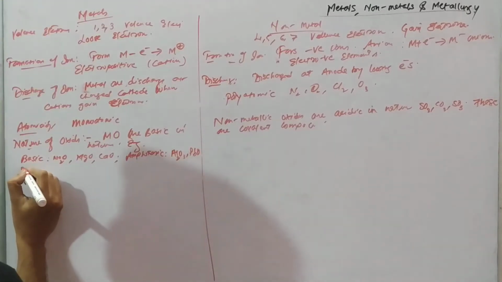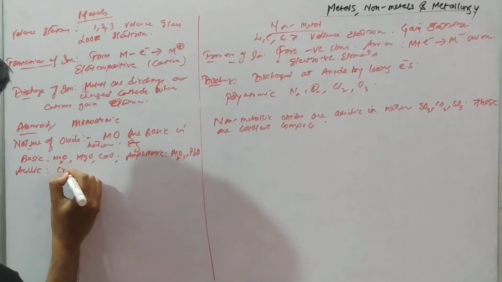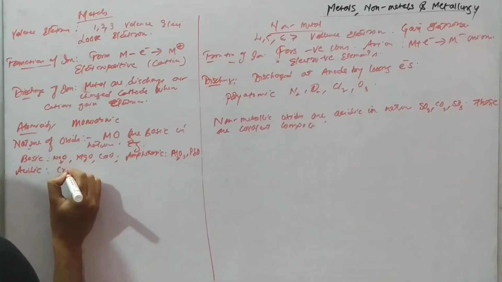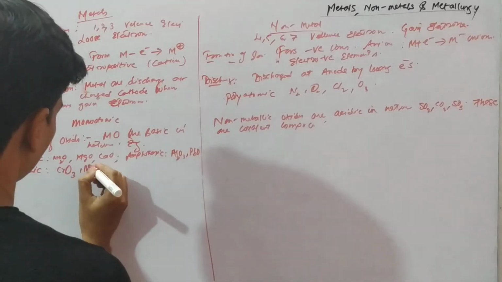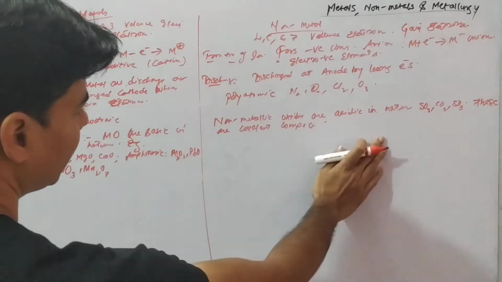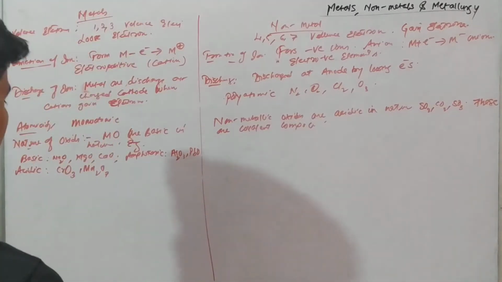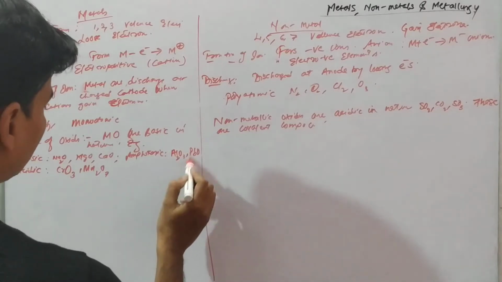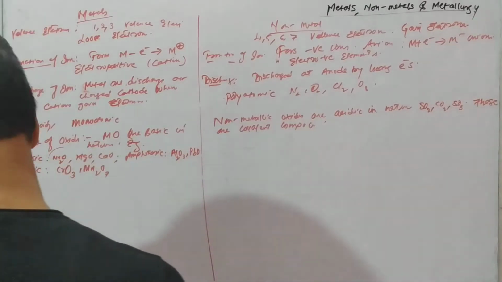And metal oxides can also be acidic oxides. Acidic oxides like Cr2O3, chromic oxide, right? Or CrO3, right? Mn2O7, these are acidic oxides. But in case of non-metals, we have only acidic oxides, right? And these are covalent compounds. And we know that the metal oxides are electrovalent compounds. These are electrovalent compounds, right?